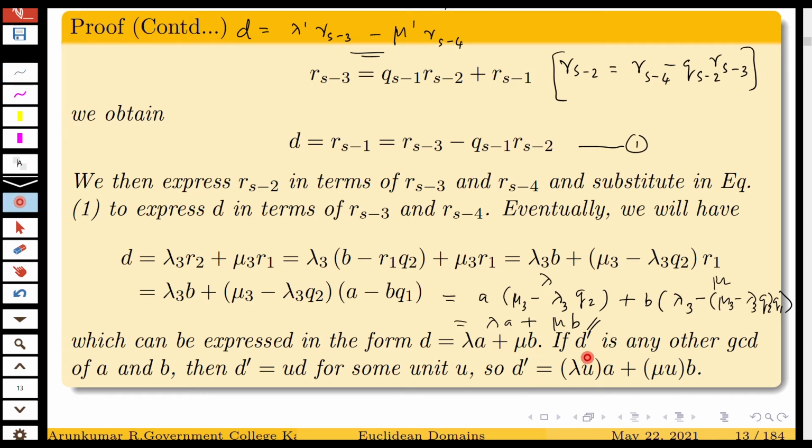If D dash is any other GCD of A and B, then D dash is some U into D for some unit U. So D dash is lambda U into A plus mu U into B. That will just be a multiplication with the unit.